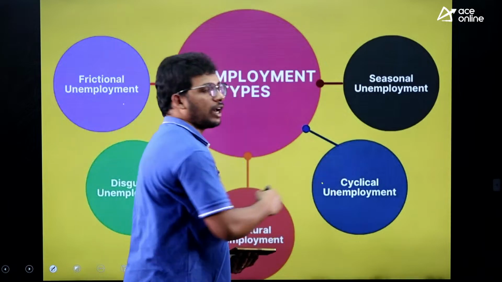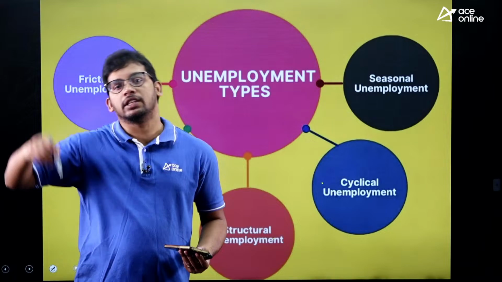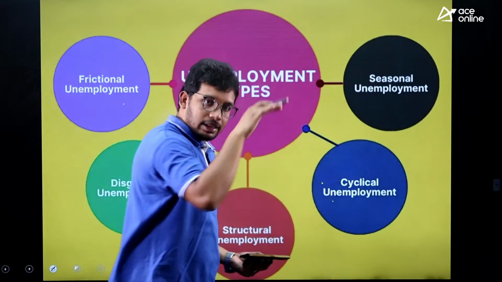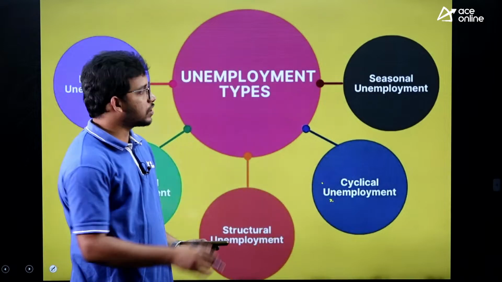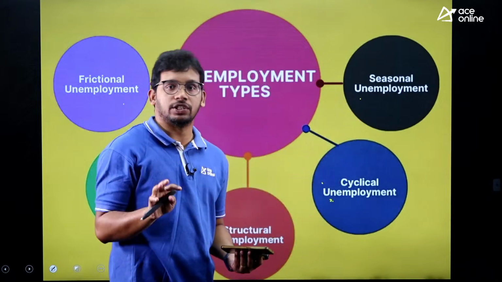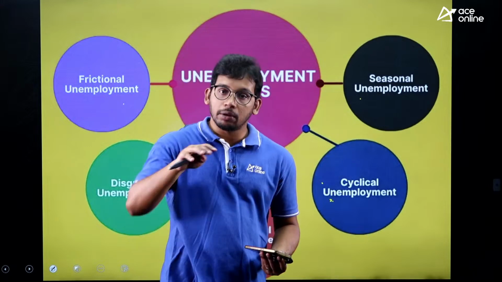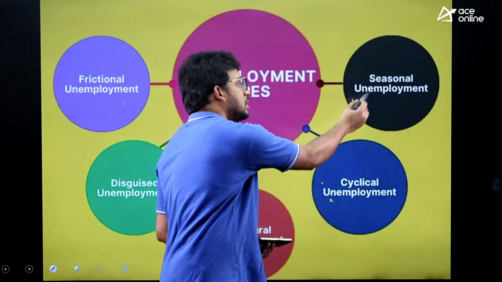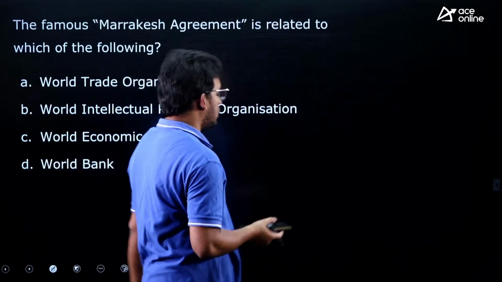Then cyclical unemployment means, during COVID we saw the slump in the economy, and the economy also runs in cycles. So during that slump phase there will be some unemployment, which is called cyclical. And seasonal unemployment means during certain seasons there won't be employment. For example, take construction workers. During monsoon, when there is rainfall, there won't be employment for them. So during some seasons they will see unemployment.